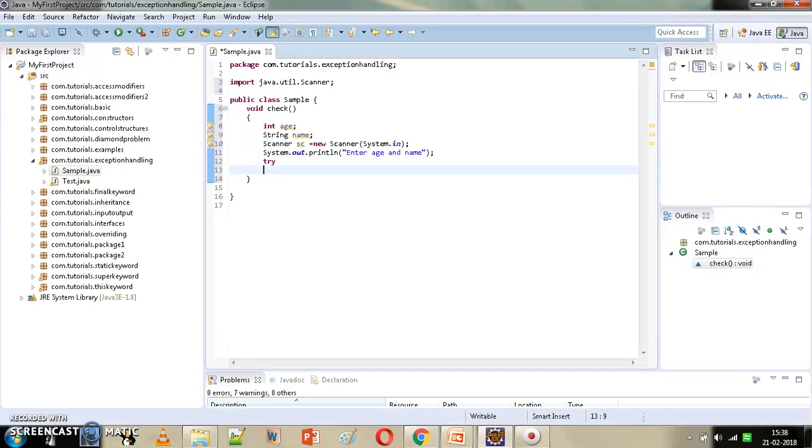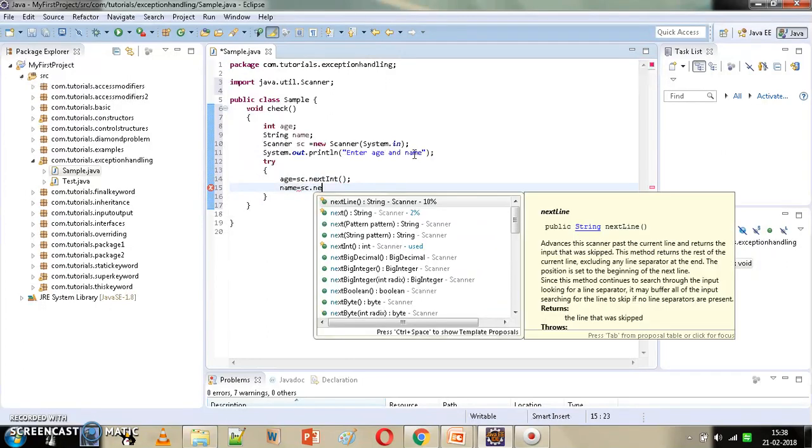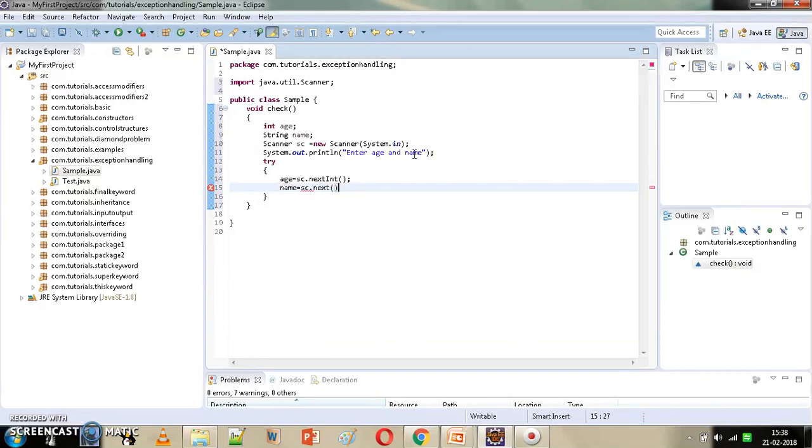So we will put the statements in which we are reading these values inside the try block. So we will give here age equals sc.nextInt. Similarly, we will read name, sc.next. Okay. Now here, if everything goes fine, we will display the age and name to the user.